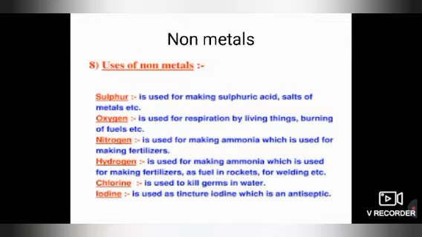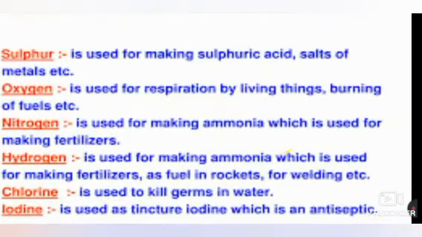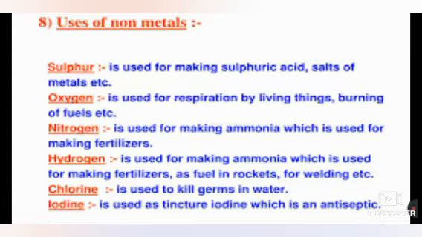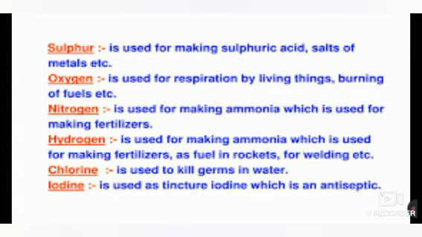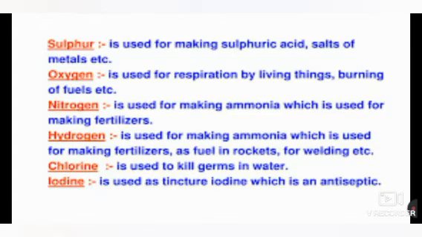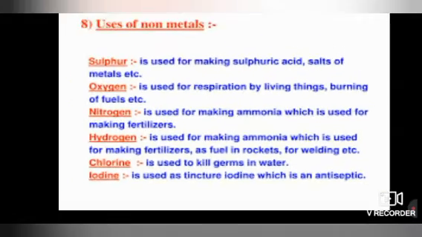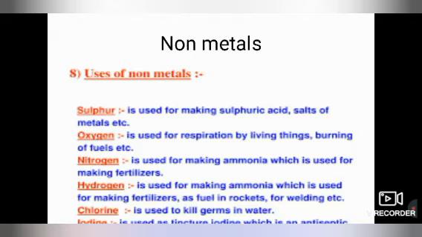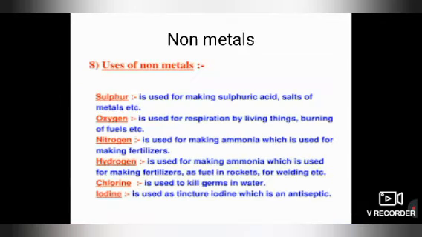Oxygen is used in respiration by living things and also in burning fuel. Nitrogen is used in making ammonia, which is used for making fertilizer. Hydrogen is used for making ammonia, which is used for making fertilizer, and as fuel in rockets also. Chlorine is used to kill germs in water. And iodine is used as tincture of iodine, which is an antiseptic. So these all are the uses of metal and non-metal.